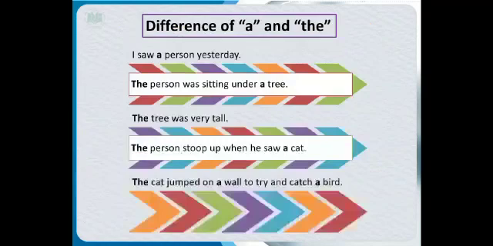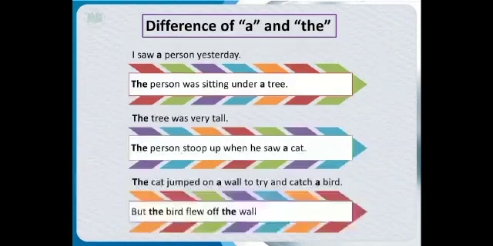And again a wall is used for the first time, and a bird because I am mentioning the bird for the first time. But the bird flew off the wall. Here I have used the with both bird and wall because I have already mentioned them in my previous sentence. So I hope that with the examples of all these sentences, you can understand that for the first time when we mention anything, we use a with them, and when we mention them the second or third time, we use the with them.